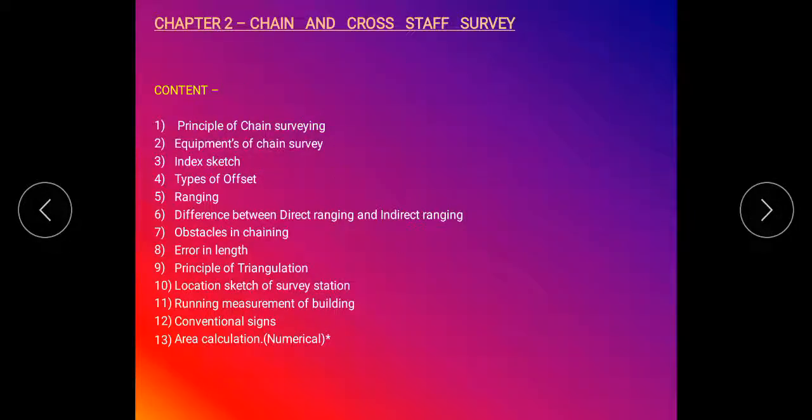The second topic of our Basic Surveying subject is chain and cross staff survey. In this second topic there are 13 contents.